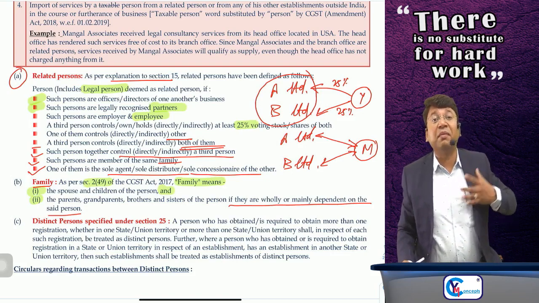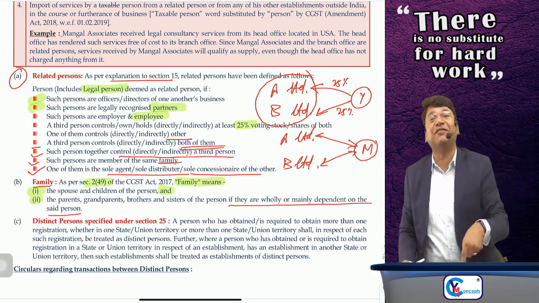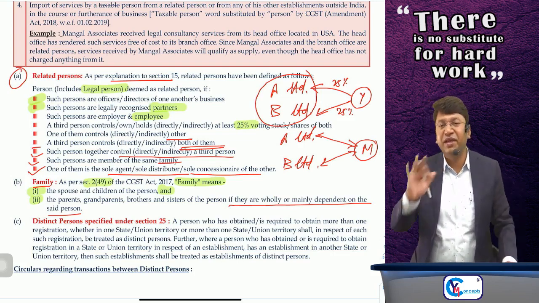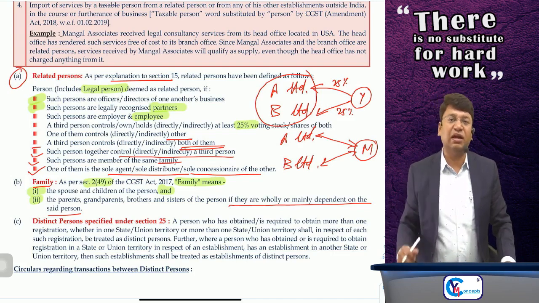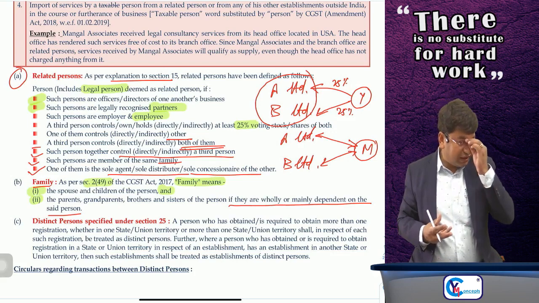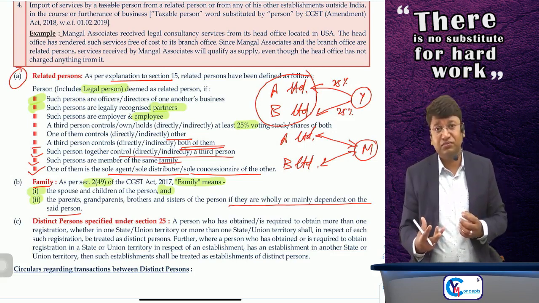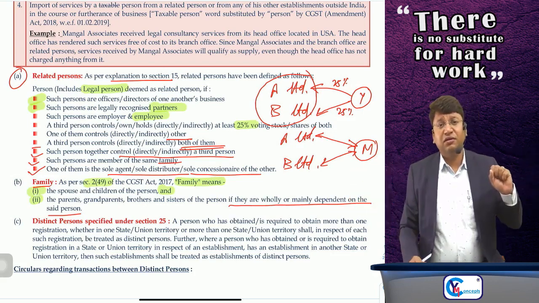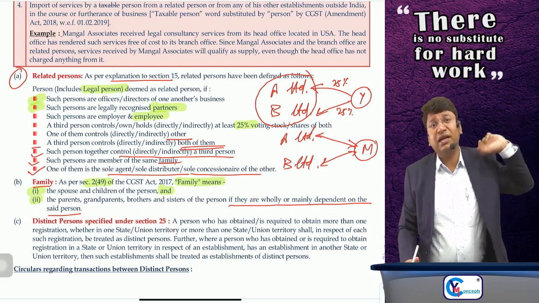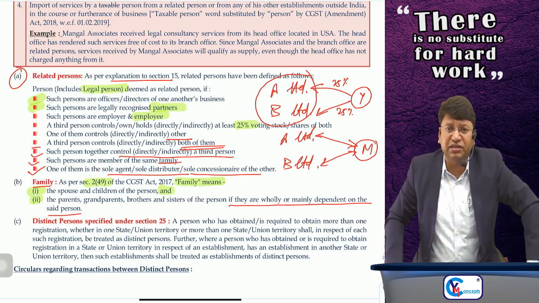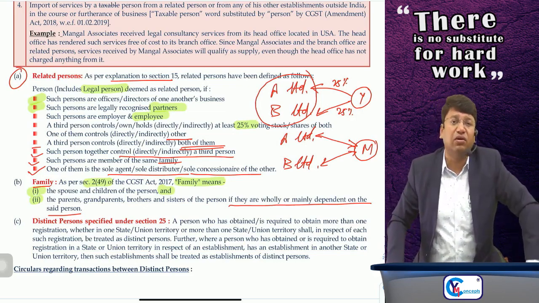My brother will be my related person for the purpose of GST only if he is mainly or wholly dependent on me. If he is not dependent on me, then he is not my related person as per the GST Act. Suppose the question gives you the information that your brother is providing services to you. You are carrying on your own business of manufacturing mobile phones, and your brother is a legal consultant. He is providing you consultancy services without any consideration. Is it supply? The answer is no.